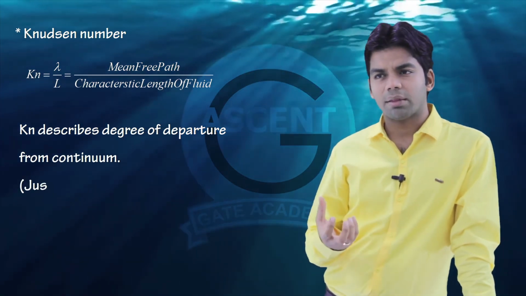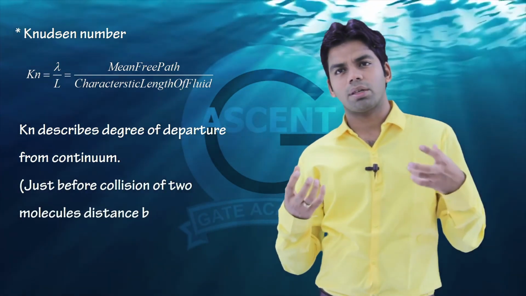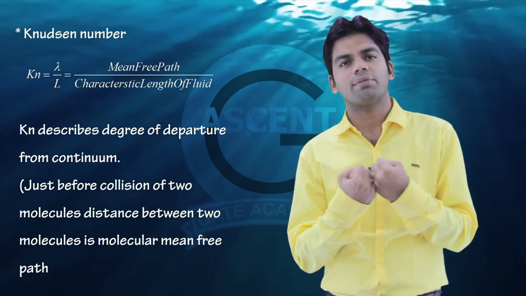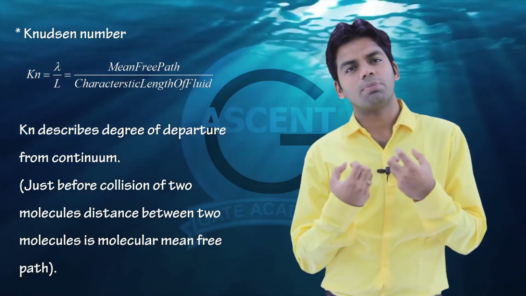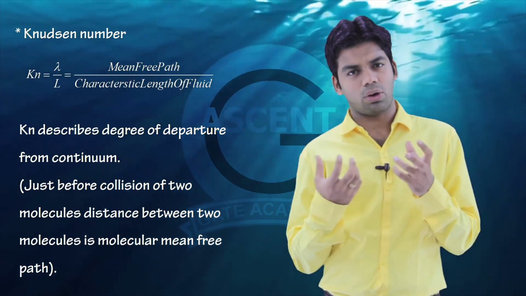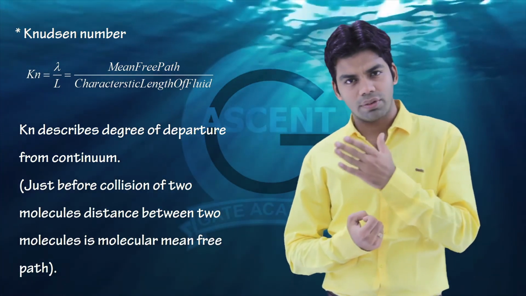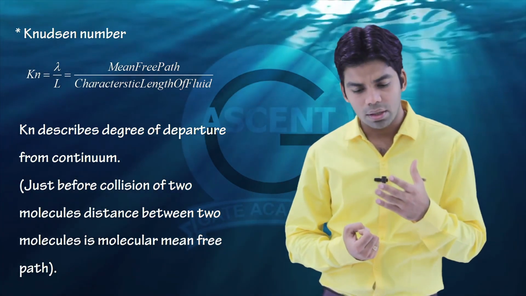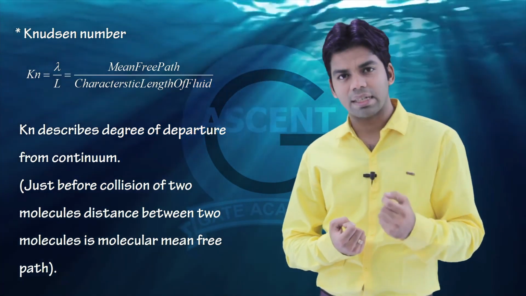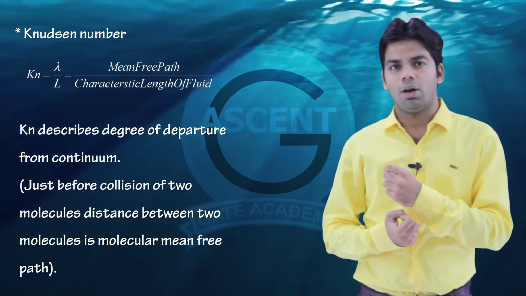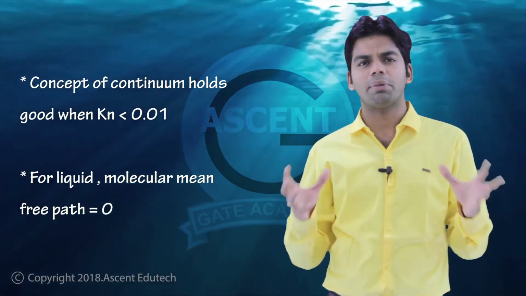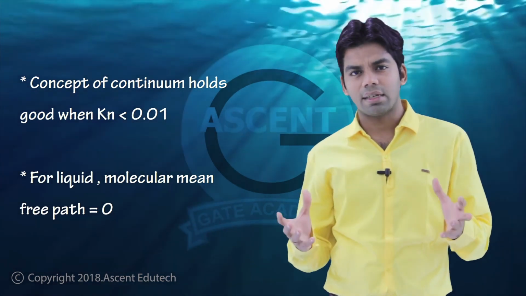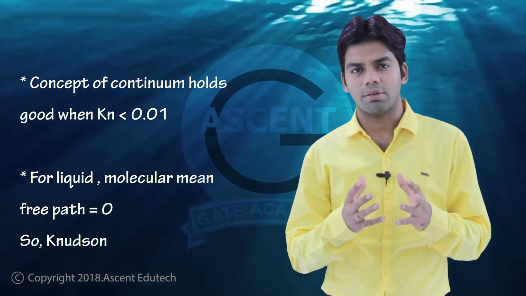You can define the mean free path this way: suppose two molecules are colliding with each other, so the distance between the two just before they collide is called the mean free path. The ratio of this mean free path to the characteristic length is nothing but the Knudsen number. The mean free path in a liquid is obviously 0, so the Knudsen number in a liquid will be 0. And the larger the Knudsen number, the less continuous the fluid will be.